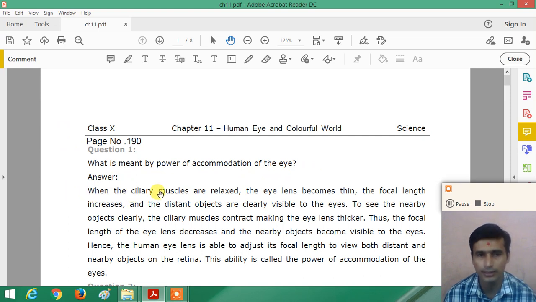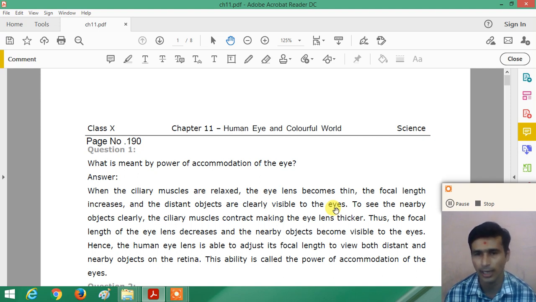When the ciliary muscles are relaxed, in the normal situation, the eye lens becomes thin and its focal length increases, and distant objects are clearly visible to the eye. We can see the distant, far object clearly and comfortably.